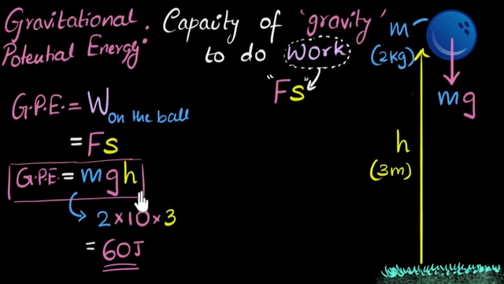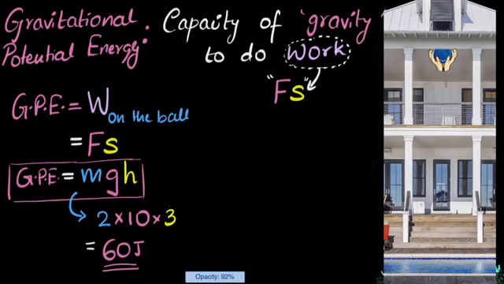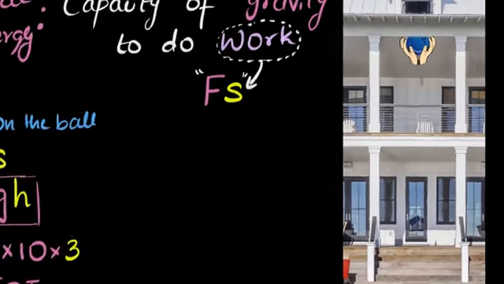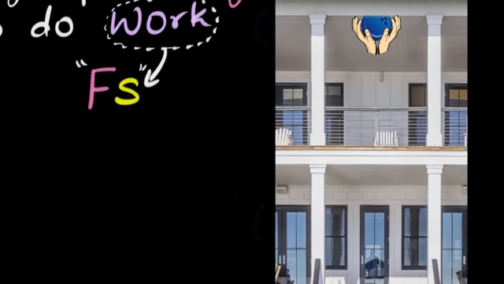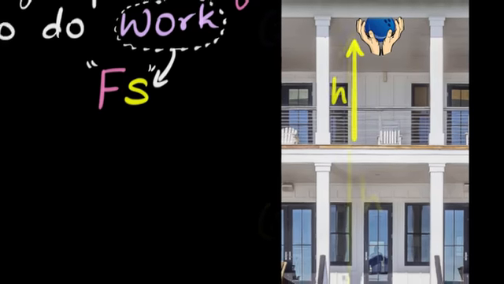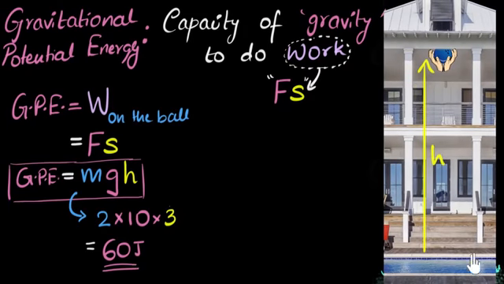Now, before we wrap up this video, one doubt I always had is, should I calculate this height always from the ground itself? Here's what I mean. Imagine I'm holding a bowling ball on the first floor of a building. Now to calculate the potential energy over here, should I calculate the height from the floor of that room? Or should I calculate the height from the ground floor of that building? Which height should I take? What do you think? This was my biggest confusion.